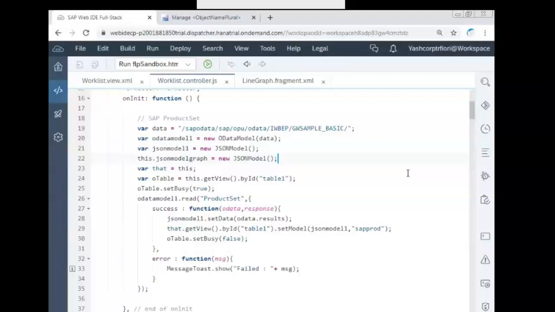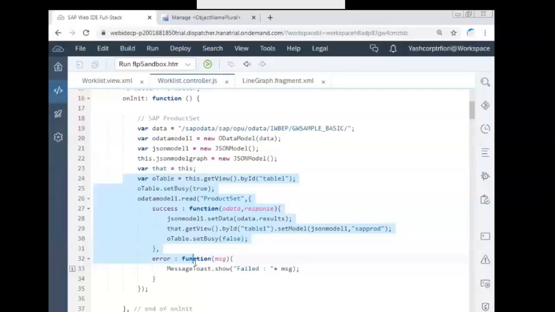Instead of again creating the OData model, all these steps of writing there on top of line 108, we can just take the global JSON model. Here you are setting the data. So you even set the data. So how can I set the data?